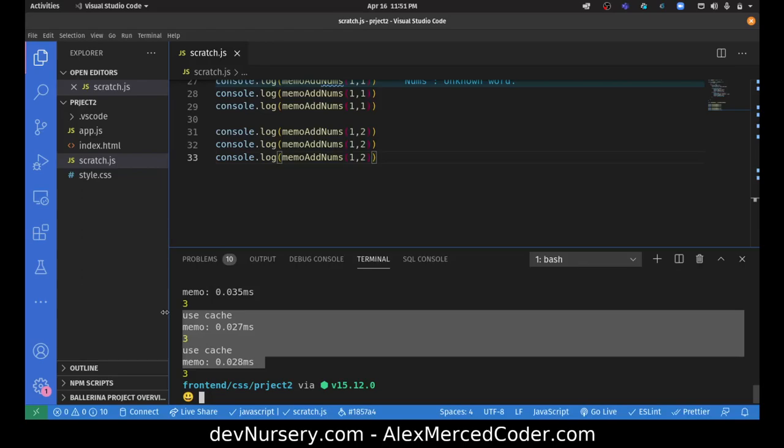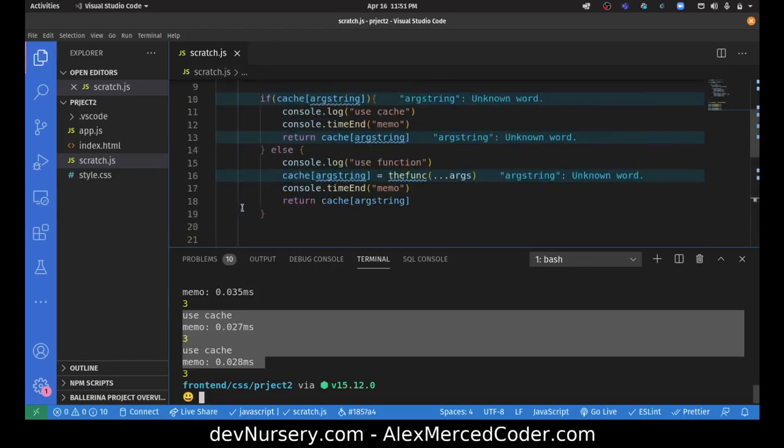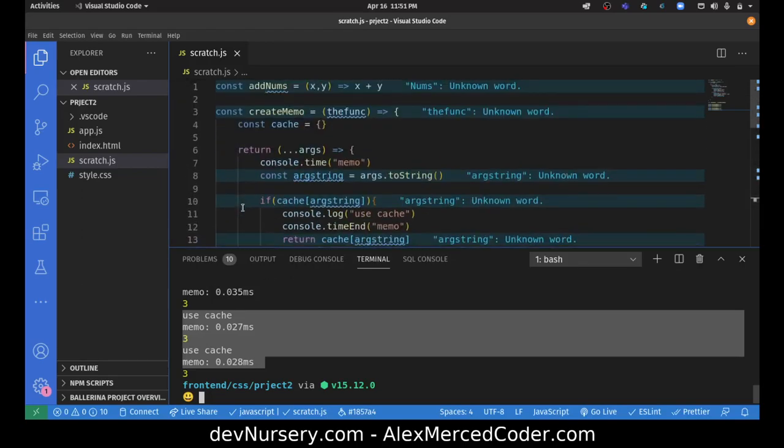But again, it only works if it's pure. If it's an impure function that depends on external stuff, meaning it has side effects, then you can't memoize it because there are other things at play. This is why writing good pure functions matters, where everything stays within the function. If you need anything from the outside, you pass it in as an argument, then you can do this and save speed. But yeah, that's all memoization is.